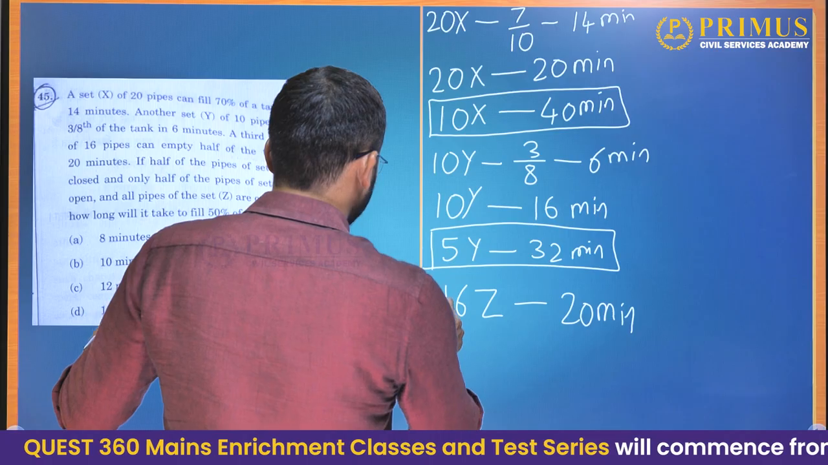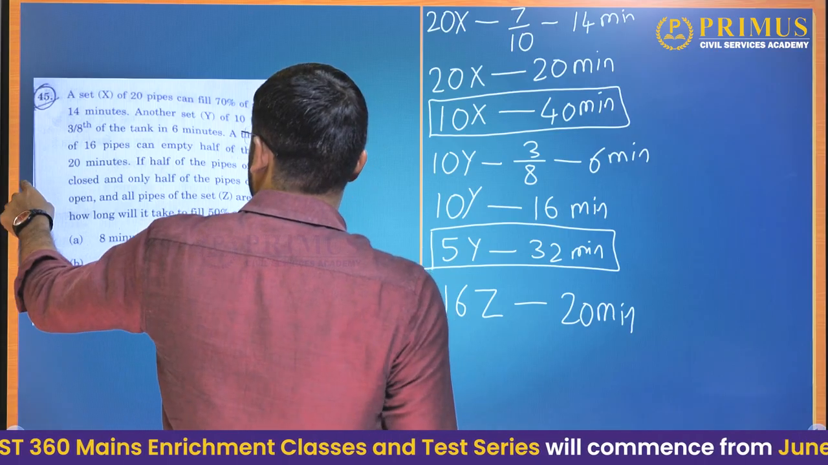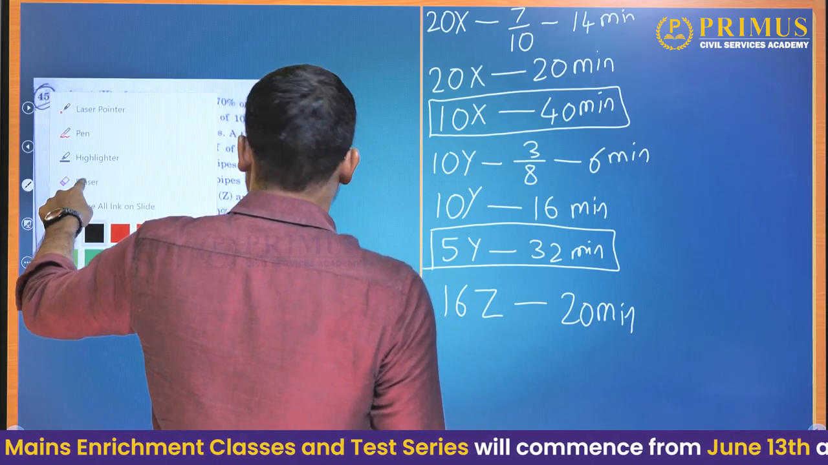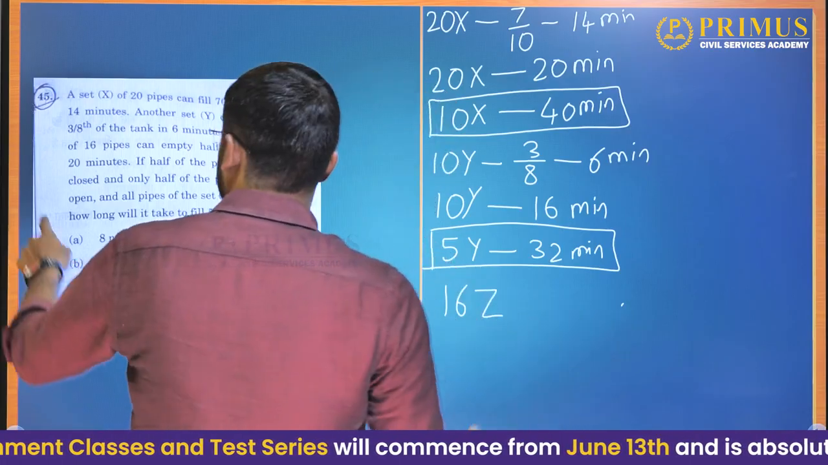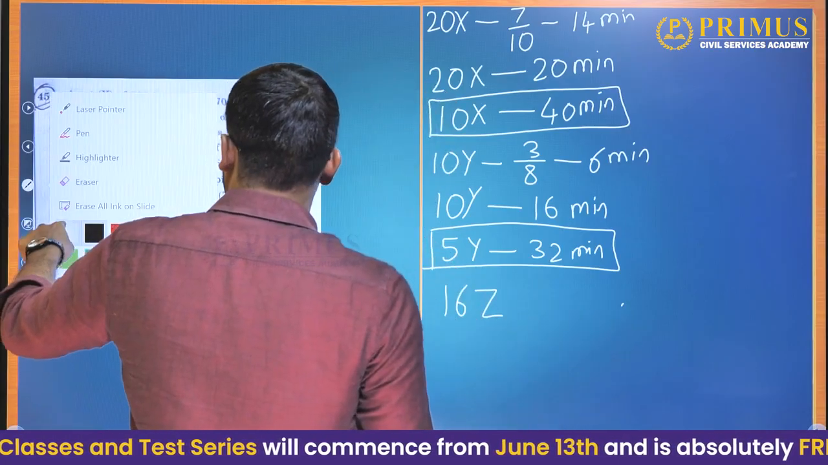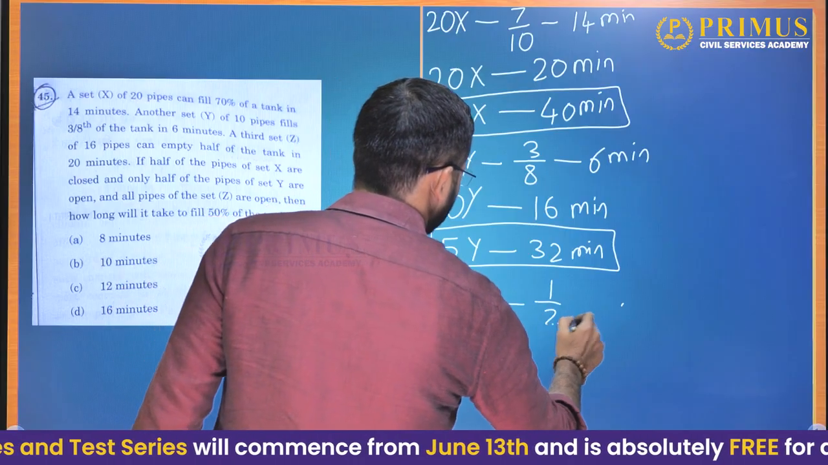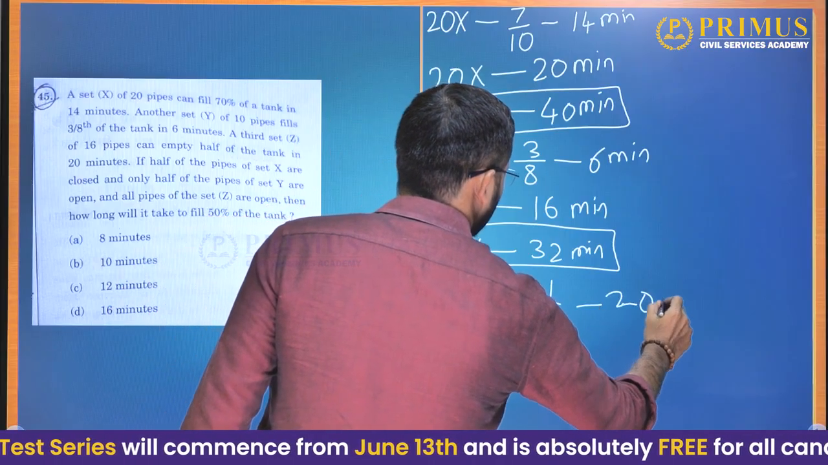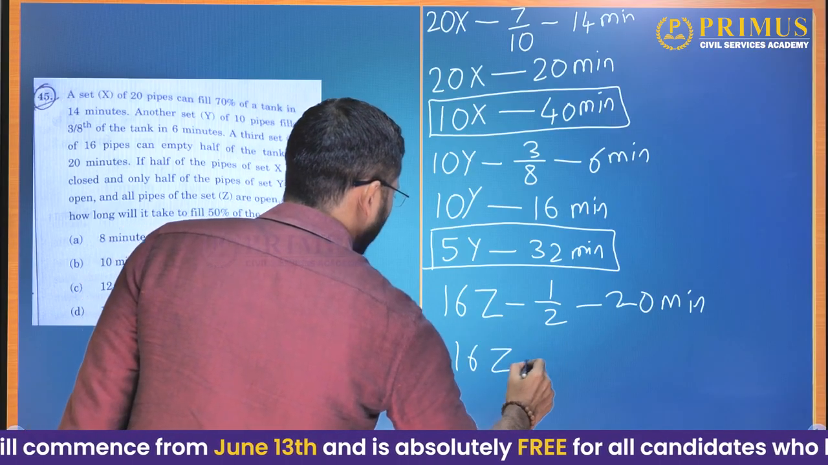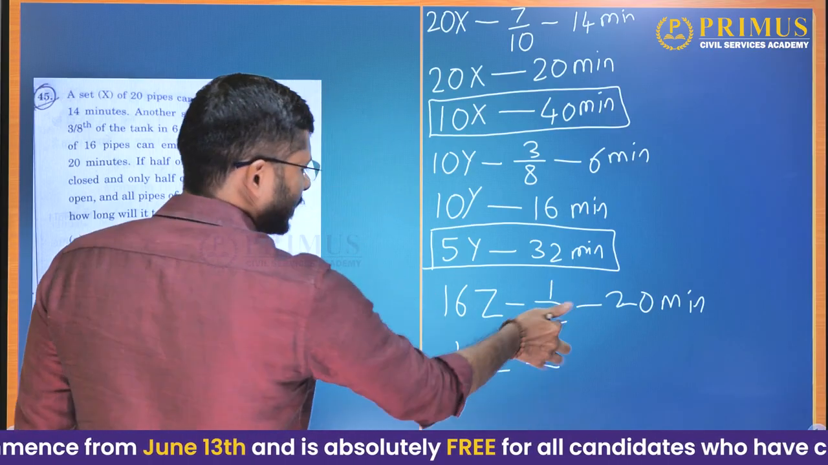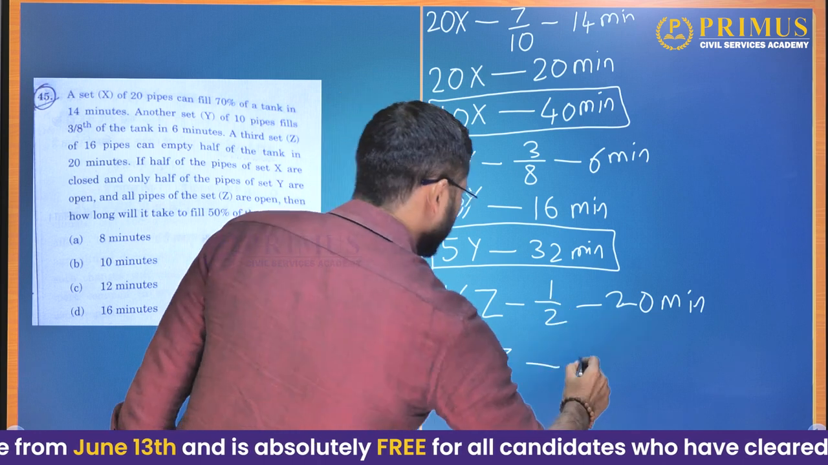16 Z pipes, how much time will they take to drain half of the tank? They take 20 minutes to drain half of the tank. Okay, so how much time will they take to drain the complete tank? Just inverse this fraction and multiply it here. 20 into 2 is 40 minutes.